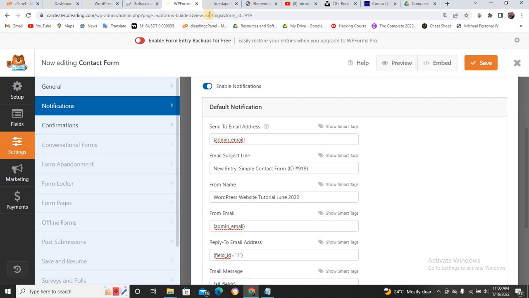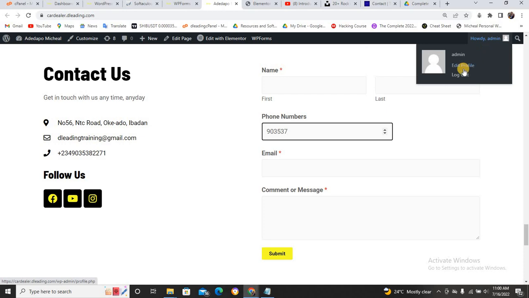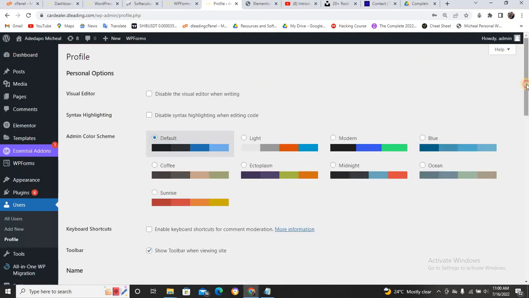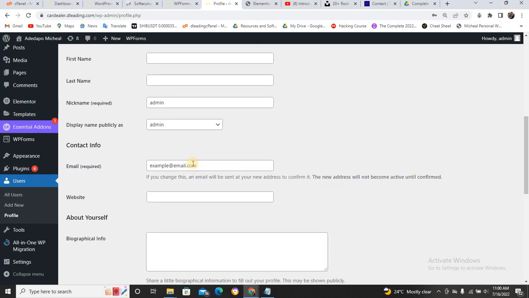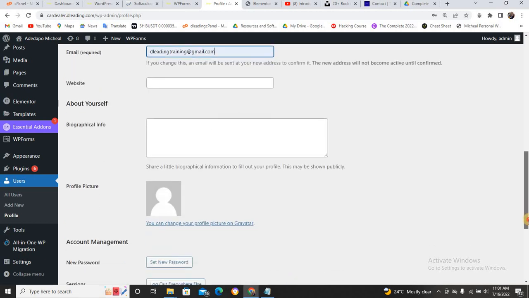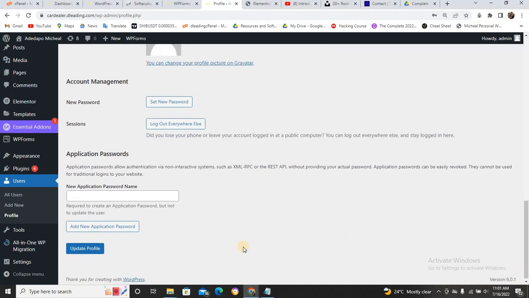But if your website does not have an email, let me show you how you can see the email of the website. Just come to admin. Maybe I should add an email to this template. I think there should be an email. Now this is the default email because this is a template and I won't do anything there, so I can just change the email, put in my email here and click on update profile.